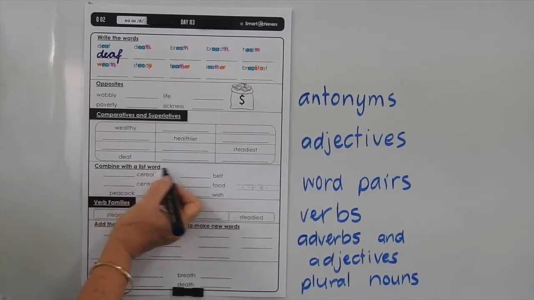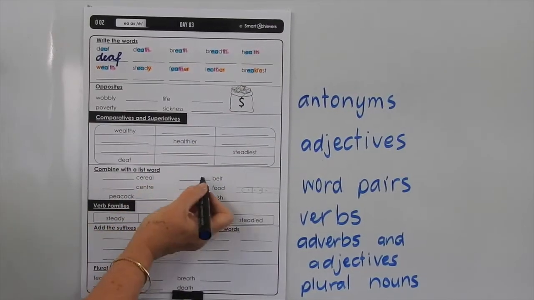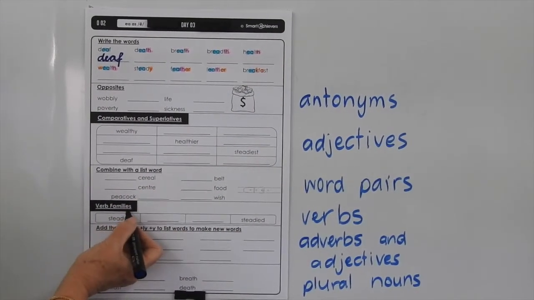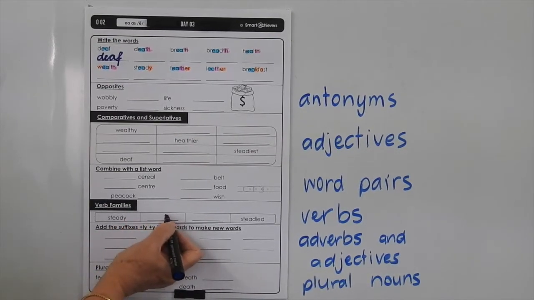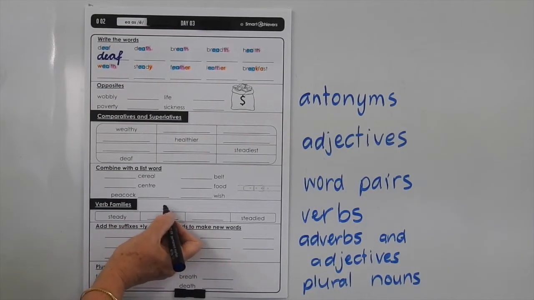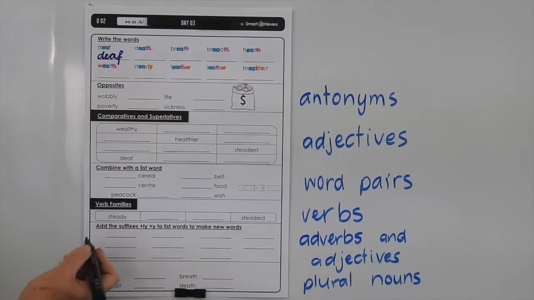Okay, combined with the list word, you've got common word pairs here, so you don't have to use list words to finish those off. Verb families, you've got steady, and then you've got to add them in their different forms. So with an S, with the ing, with the ed, to show the different tenses that they may have.